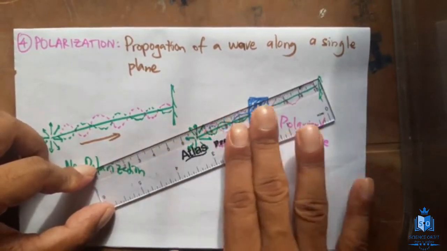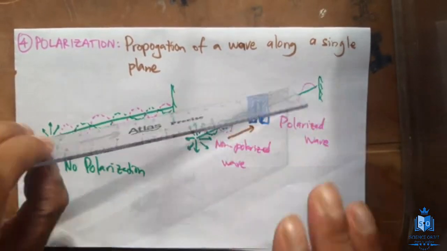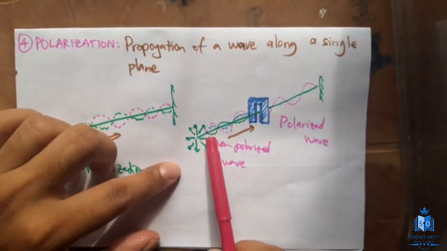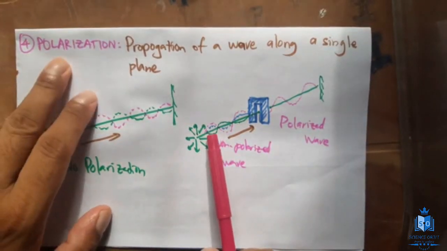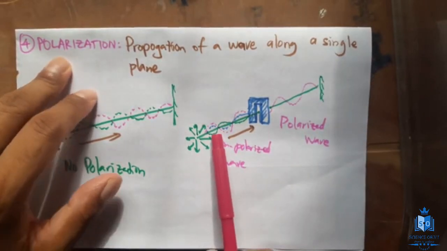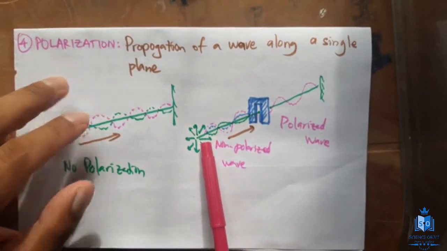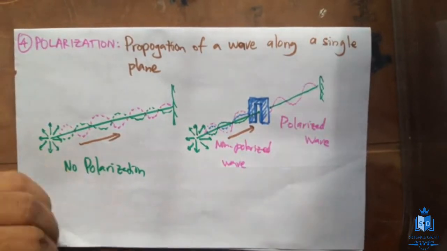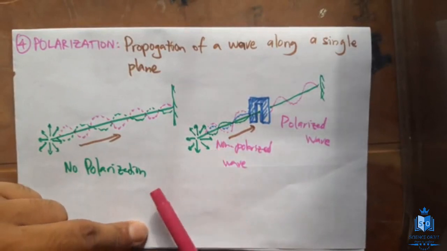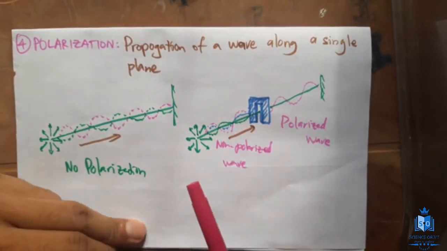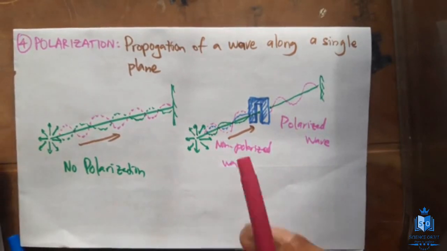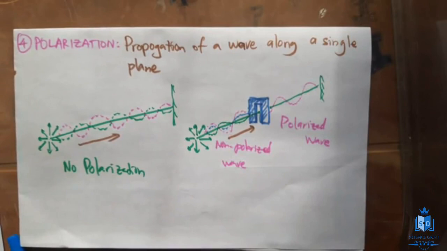So a very important thing you have to understand: only transverse waves can undergo polarization, because in a transverse wave the particles are oscillating perpendicular to the direction of propagation of the wave. But in a longitudinal wave, since the particles are oscillating parallel to the direction of propagation, it cannot be polarized, because there is no point in polarizing it. It is just traveling in one single plane.